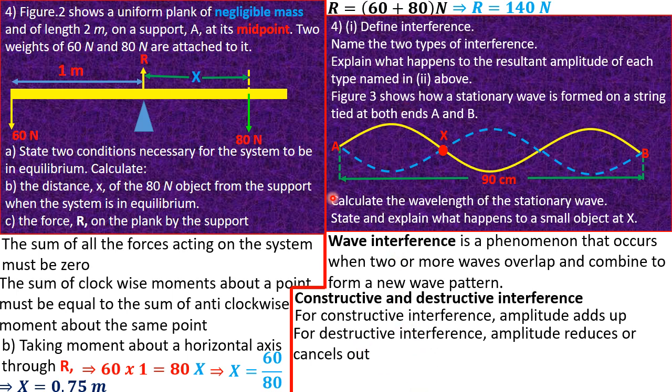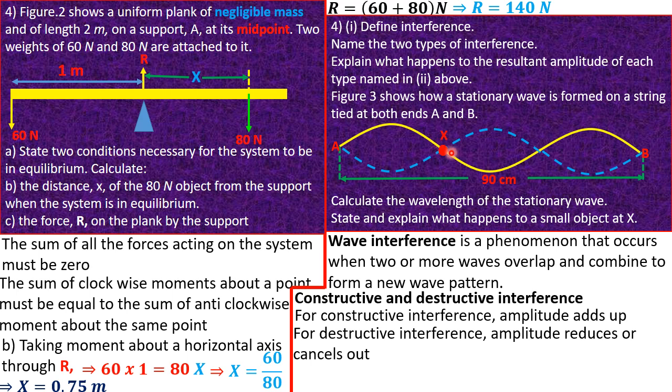The next part wants us to calculate the wavelength of the stationary wave. Note this equation that one student keeps on asking me. The distance between two successive antinodes, or between two successive nodes, equals half a wavelength. So in this case, from A to X is half lambda.